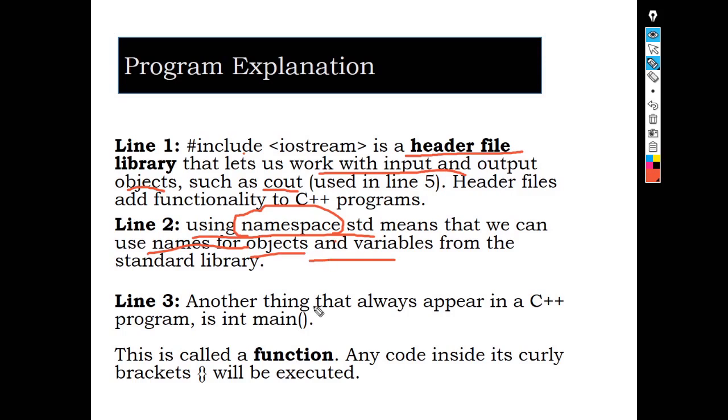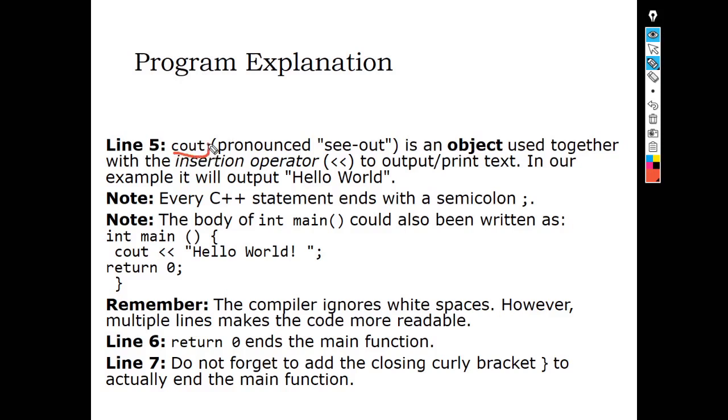Another thing that always appears in a C++ program is the main function. The body of the main function is written inside the curly brackets. Now here you can see we have cout, pronounced as C out, and it is an object used together with the insertion operator for printing the data on the screen or to show the output.